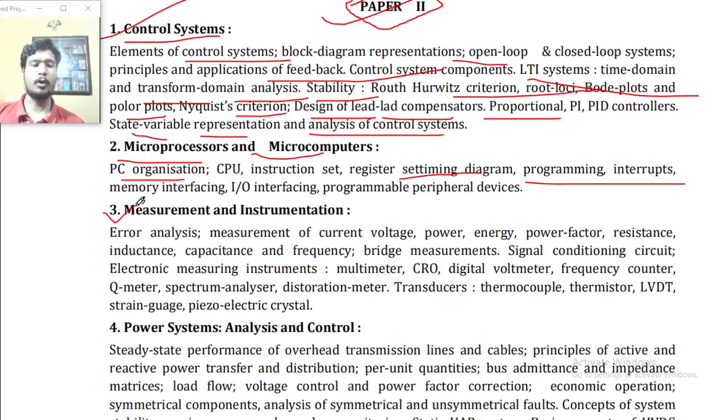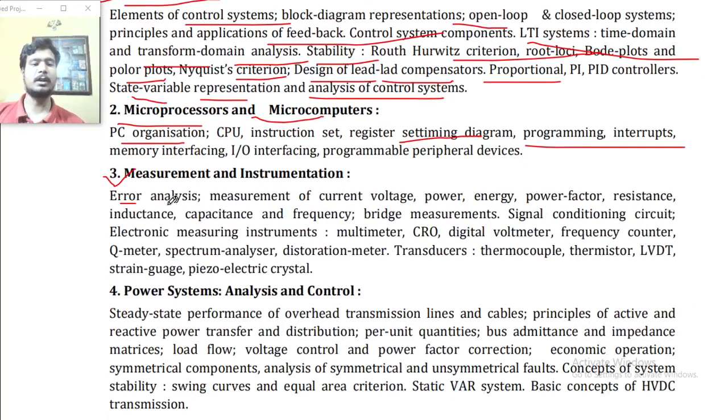Now, point number three, measurement and instrumentation. Error analysis, measurement of current, voltage, power, energy, power factor, resistance, inductance, capacitance and frequency, bridge measurements, signal conditioning circuits, electronic measuring instruments: multimeter, CRO, digital voltmeter, frequency counter, Q meter, spectrum analyzer, distortion meters, transducers, thermocouples, thermistors, LVDT, strain gauge, and piezoelectric crystals.